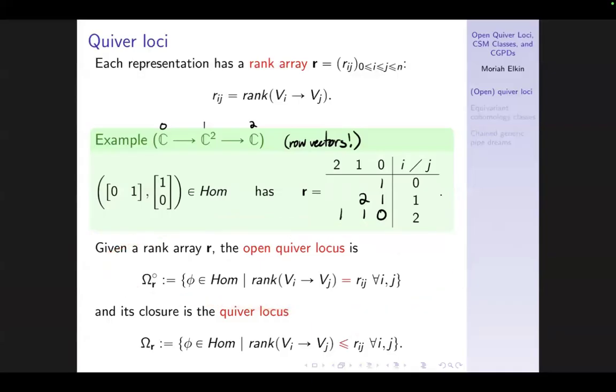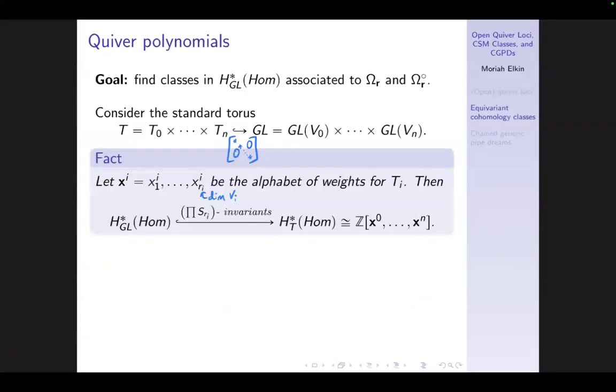And the question is, what am I going to study about them? And the answer is certain elements of GL equivariant cohomology of this space of quiver representations. So my goal is to find classes in this ring associated to, first of all, the background sort of case is the closed thing, and then also this not necessarily closed thing. So the way we can do this, I should probably start by telling you what this ring is that we're trying to find elements in.